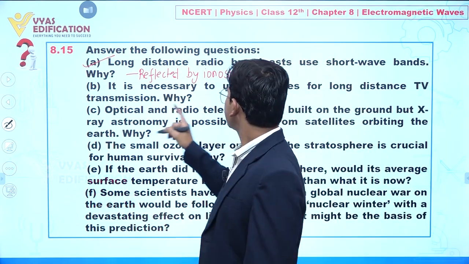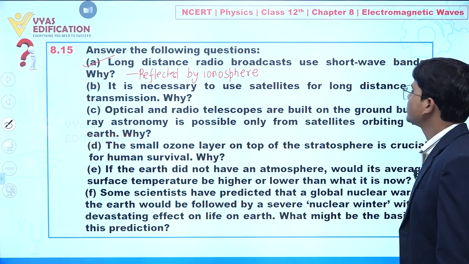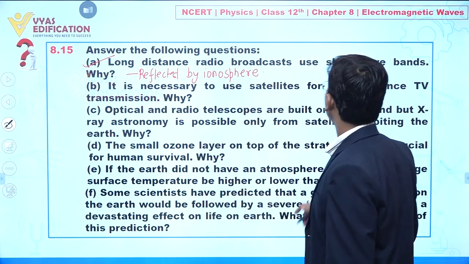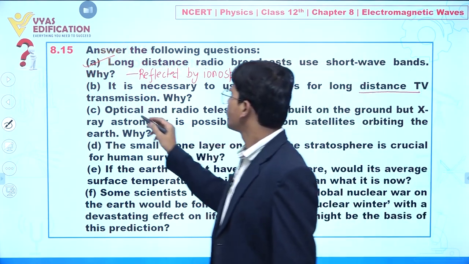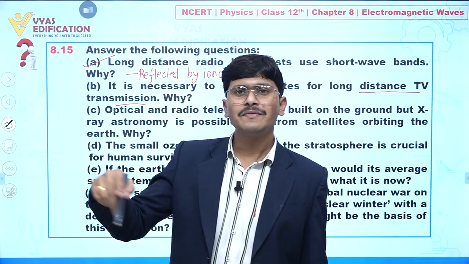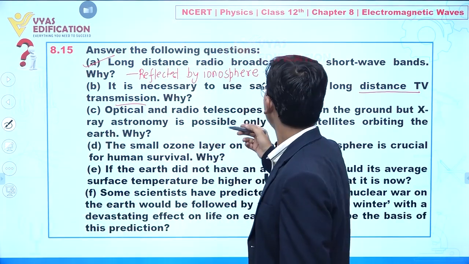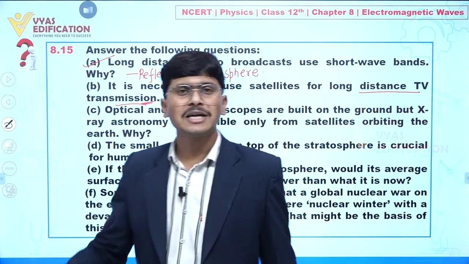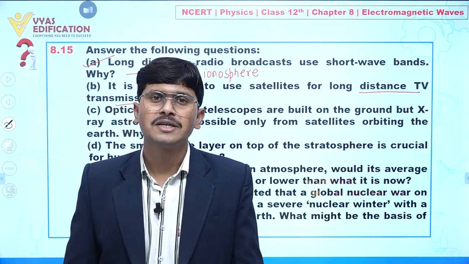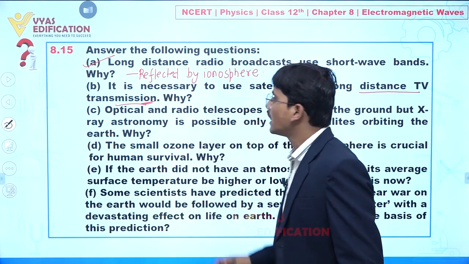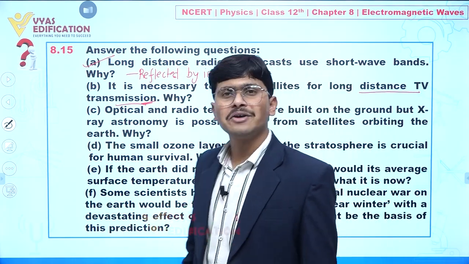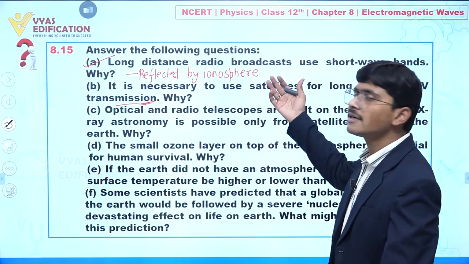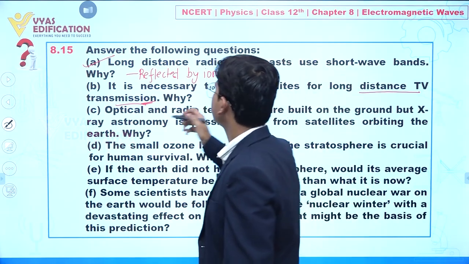Second part, it is necessary to use satellite for a long distance TV transmission. Why? If we are talking about long distance TV transmission, and we are sending this electromagnetic wave into our atmosphere, this electromagnetic wave is not reflected by the ionosphere. That's why we need an artificial satellite to reflect those signals. Clear?